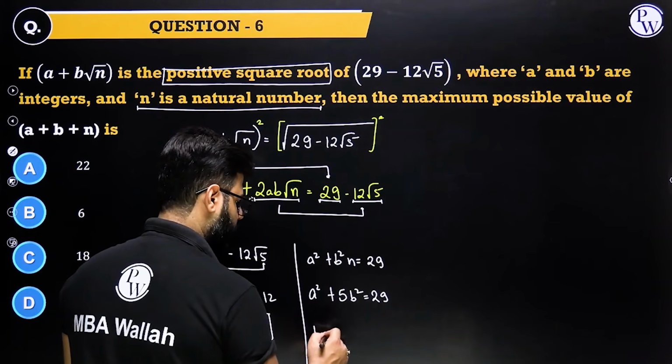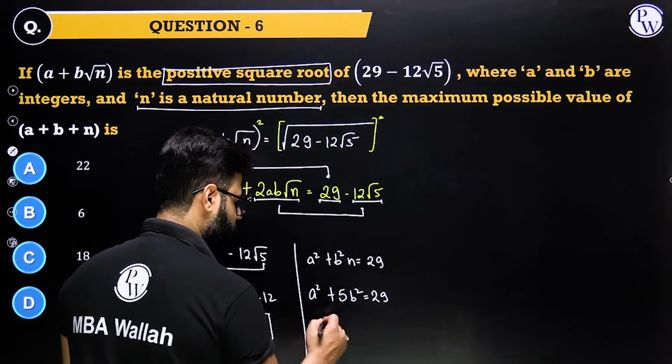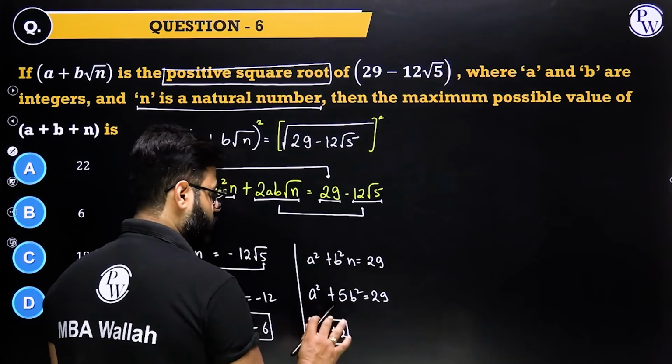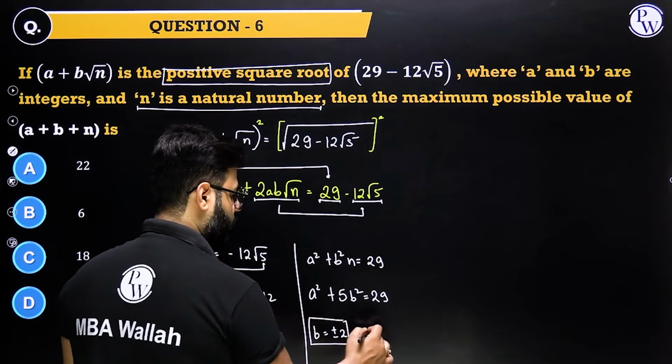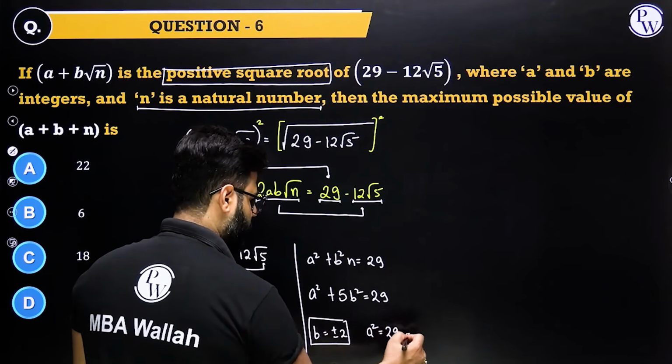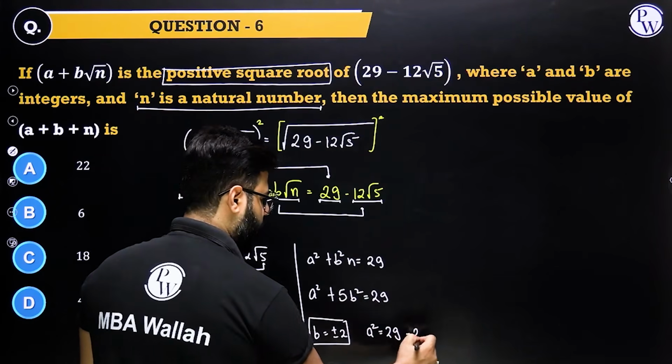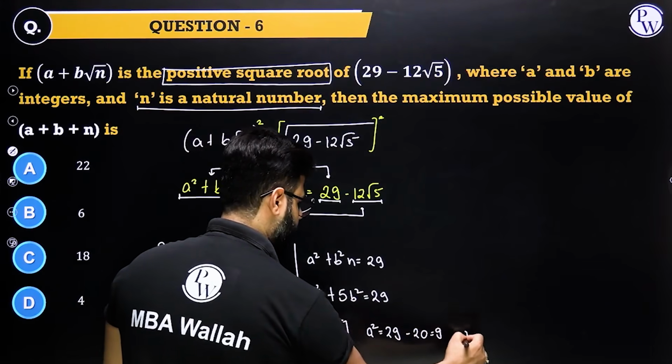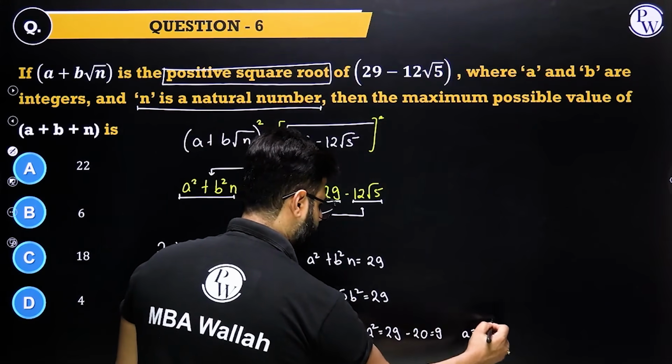So b is plus minus 2, right? B comes out to be plus minus 2. A square comes out to be 29 minus 20, that's 9, and in that case a comes out to be plus minus 3.